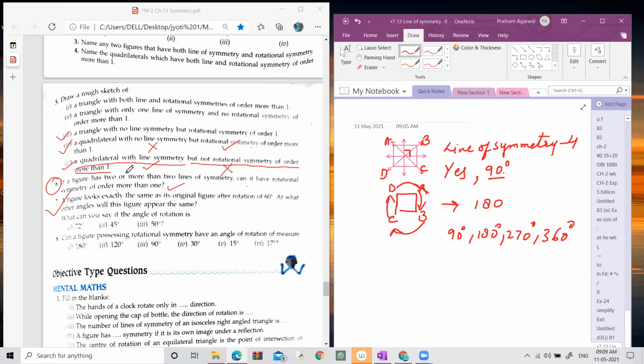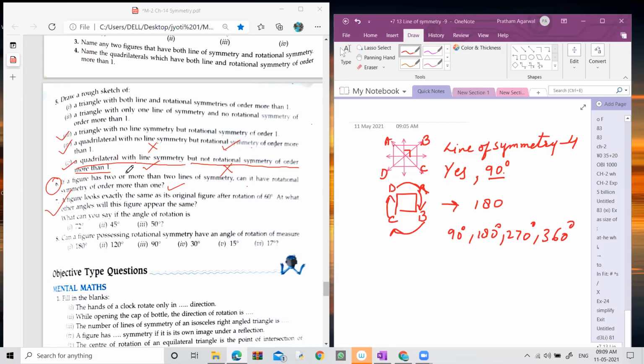There is no issue. Every figure has order of one rotation. But we will not count it as a rotation. Why not? Because every figure looks the same at one order. We are taking only those figures which have more than one order of rotation. In a parallelogram, when you rotate it through 180 degree, it looks like before. So this is the first order of rotation.